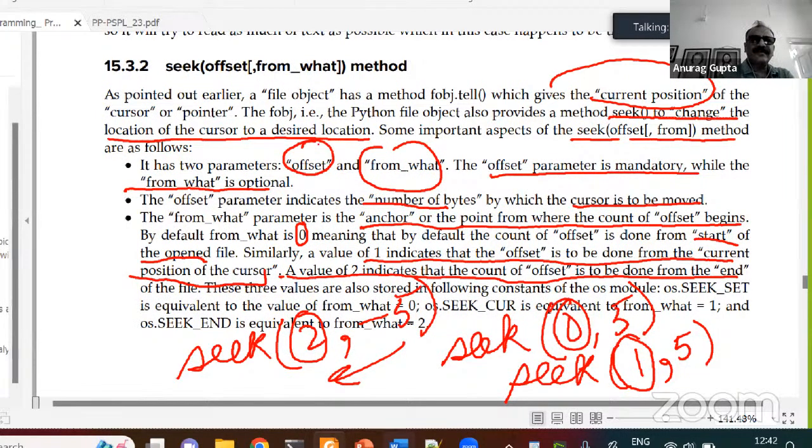If you want to do your research, you do it, but basically 5 characters. But this could vary from operating system to operating system. You need to do your own research. As I understand it, it will move it by 5 characters, but I'm open to correction. If you can, do your research and tell me by the next class what it means: 5 characters or 5 bytes. All right, okay, so let's move ahead.